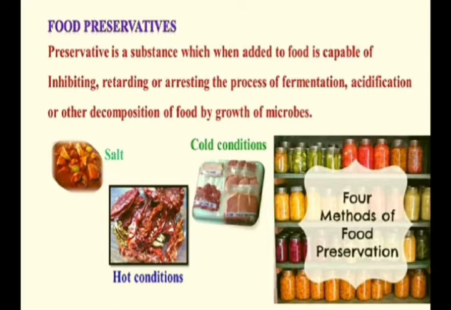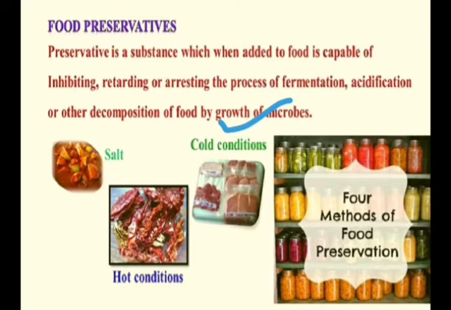Basically, in our day-to-day life, we have three basic things. Cold conditions: we have refrigerators at home, and we preserve different kinds of vegetables and fruits there. We also protect some specific medicines in cooling conditions. The second one is hot condition. Sometimes we heat a substance to get the bacteria away from the food material.